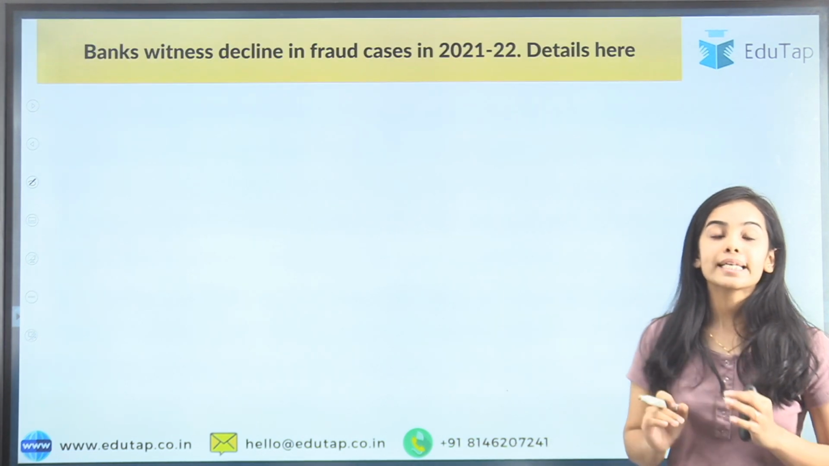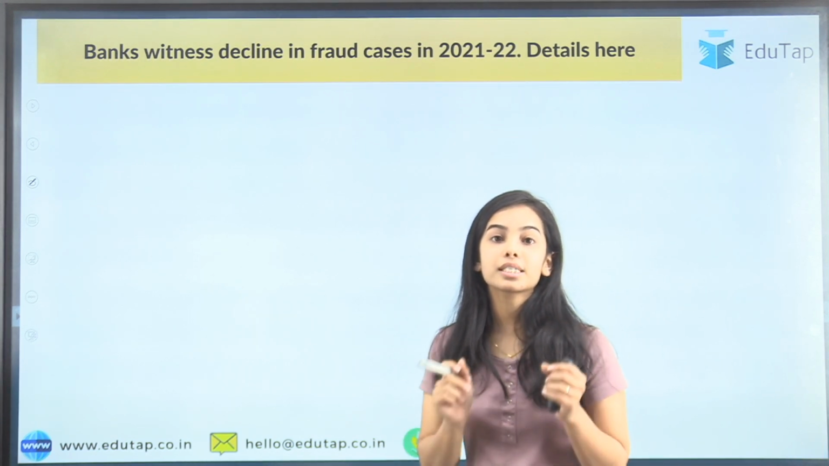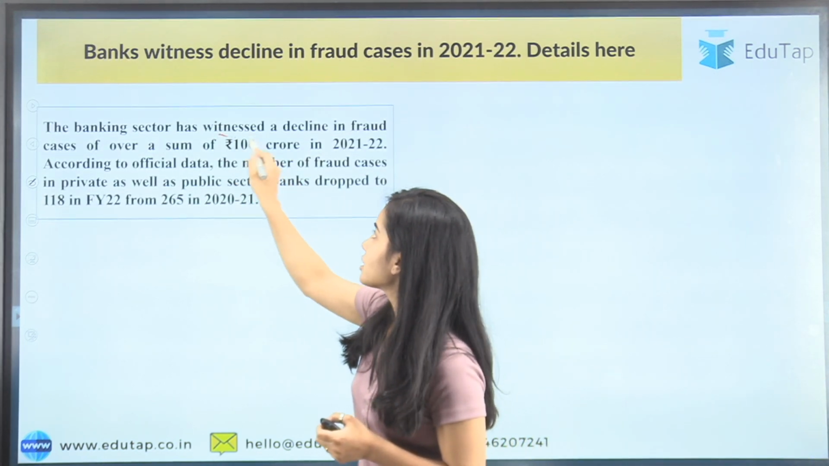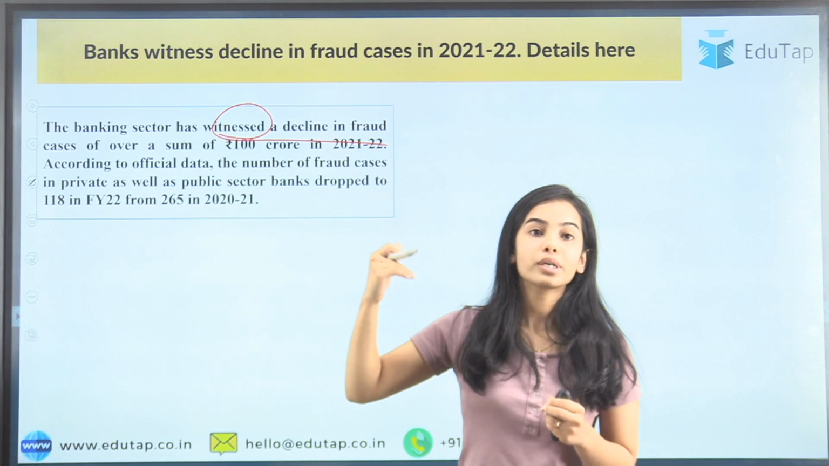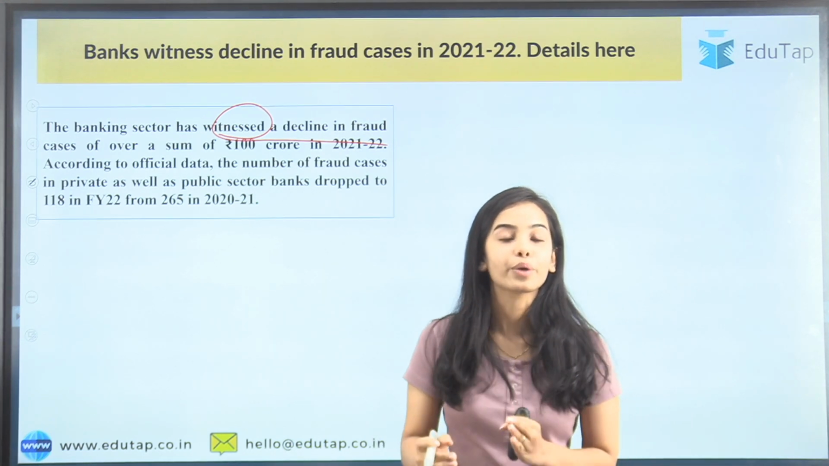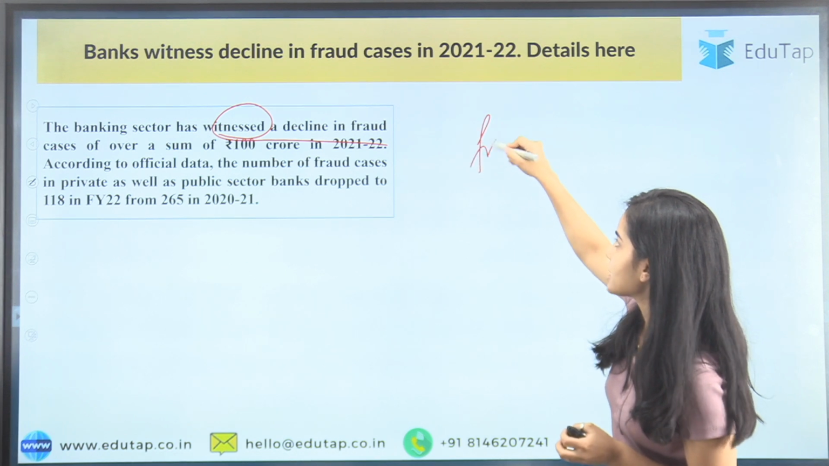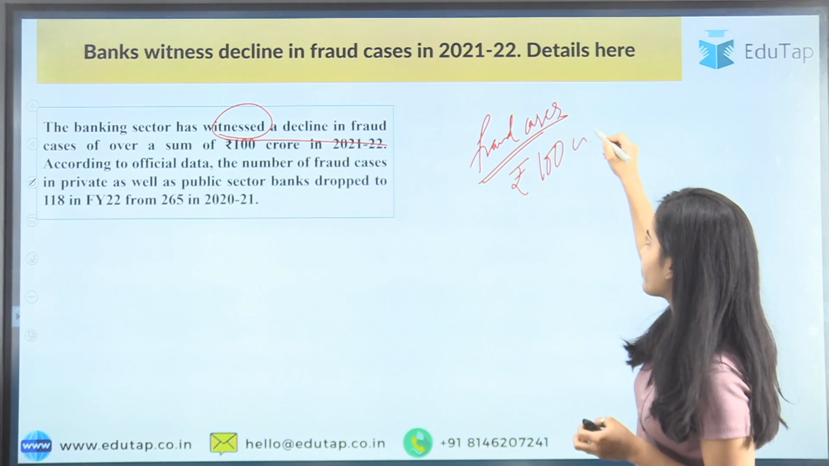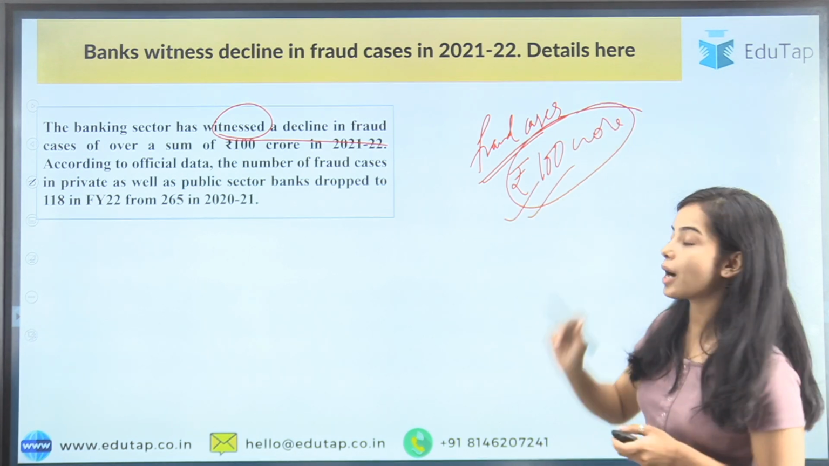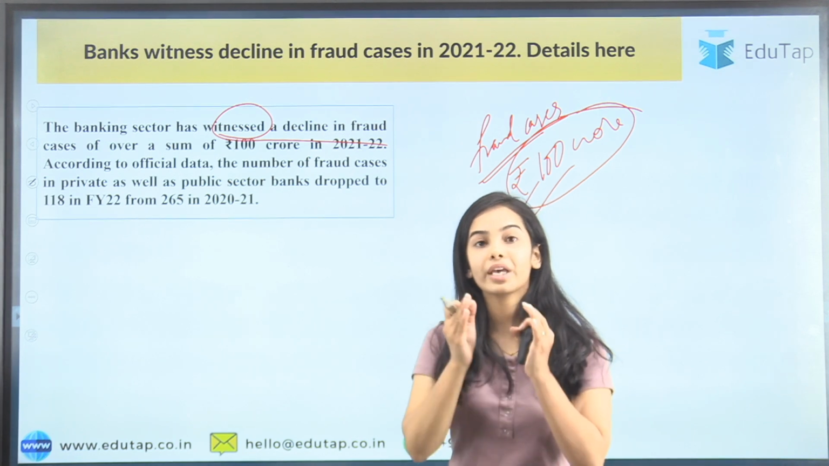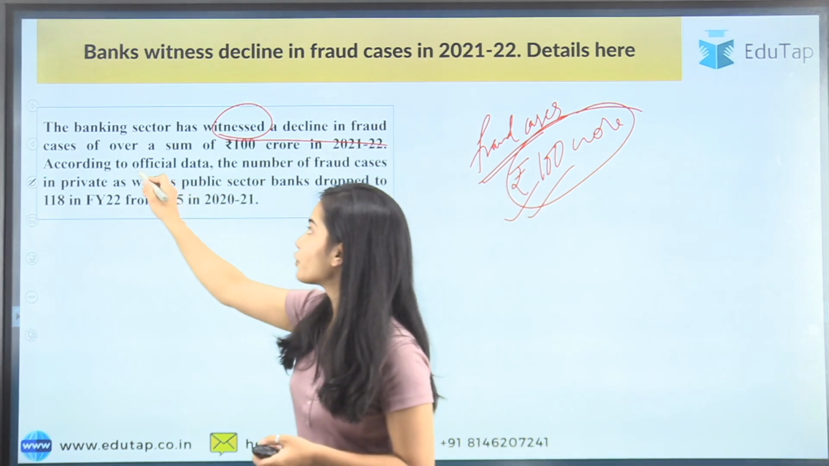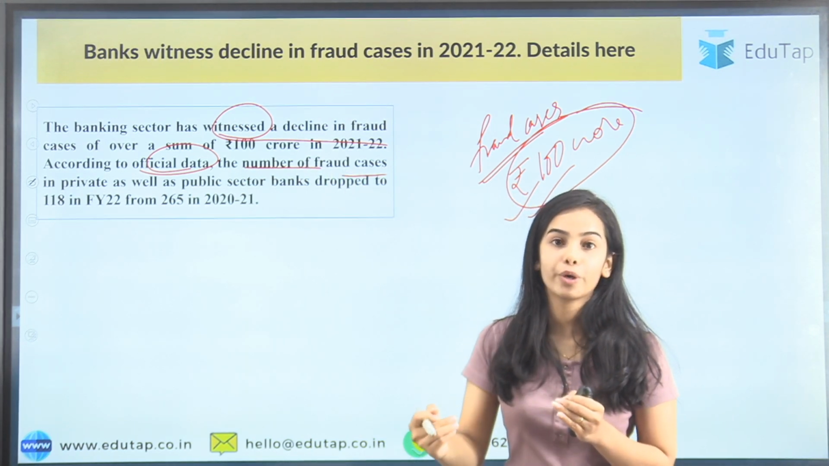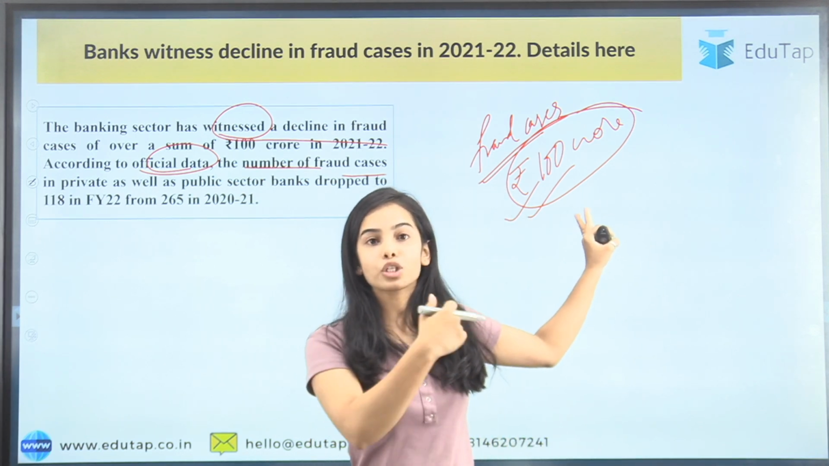Okay. So now the next news article is regarding the banks that have witnessed a decline in fraud cases in 2021-22. So the banking sector has witnessed a decline in fraud cases of over the sum of rupees 100 crore in 2021-22. So we are seeing the fraud cases where the amount is over rupees 100 crore, and according to the official data, the number of fraud cases in private as well as public sector banks has dropped. Okay, in the cases where the amount was rupees 100 crores.